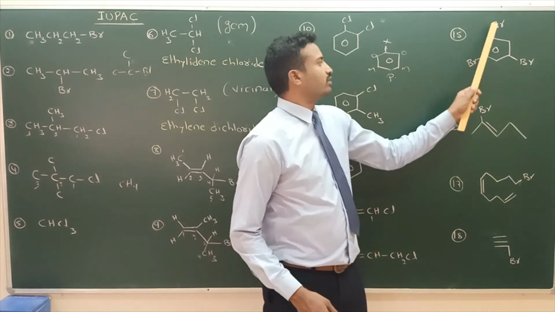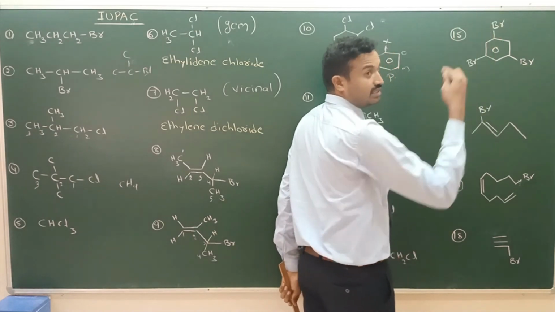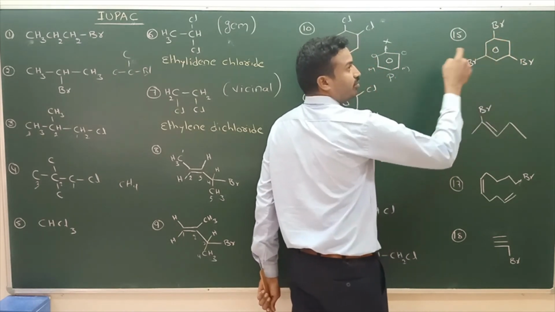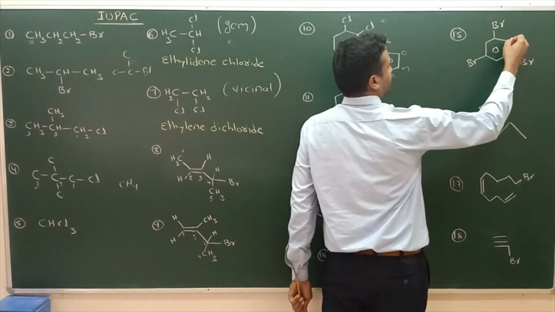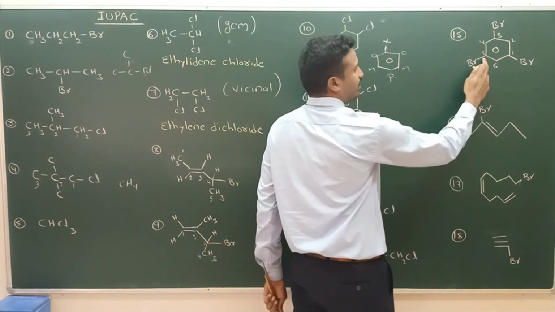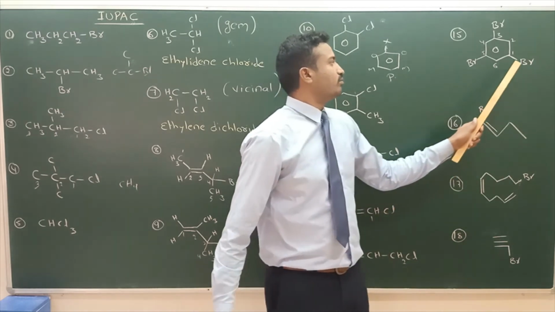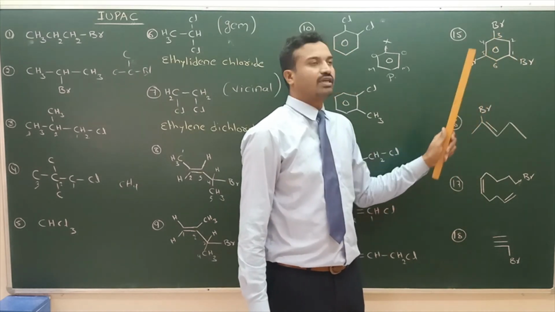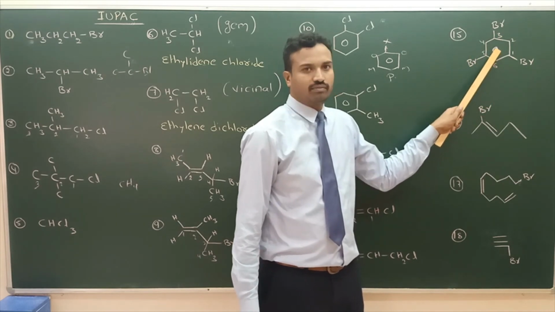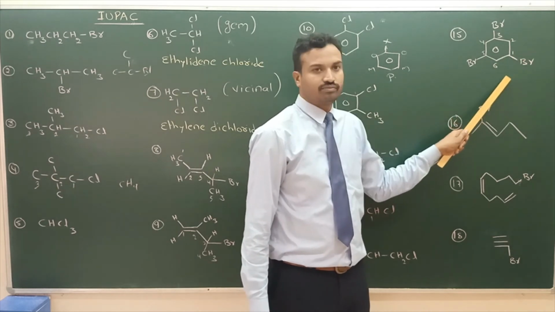15. Here 3 bromines are there. We can start numbering from anywhere. Where the bromine is, we can start numbering from this bromine carbon, 1, 2, 3, 4, 5, 6. If we start from here, 1, 2, 3, 4, 5, 6, same. Bromine at first carbon, third carbon, fifth carbon: 1,3,5-tribromobenzene.